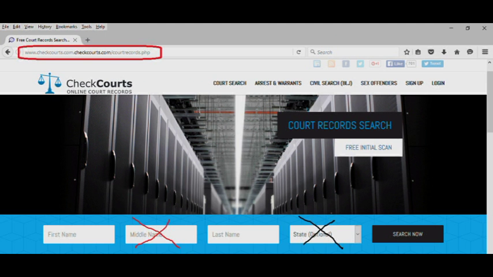Our first stop for free criminal records is at checkcourts.com. Note that not all records are arrests and convictions. Some are just parking tickets and moving violations. At the link above, a first and last name will turn up the criminal records associated with it. Even if you're looking for someone else, you can match the name, age, and location to make sure you have the right person.